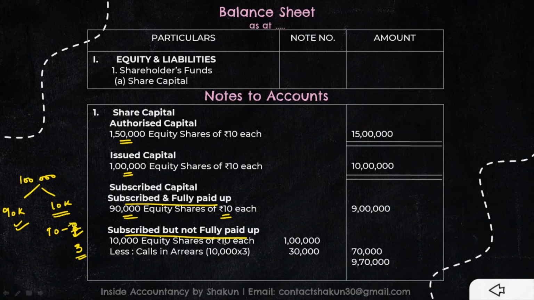So 10,000 had to pay a total of 1 lakh, 10,000 at the rate of 3 as calls in arrears. So 70,000 is received. So this is the final amount which will be shown in the balance sheet. The total subscribed capital is shown in the balance sheet.